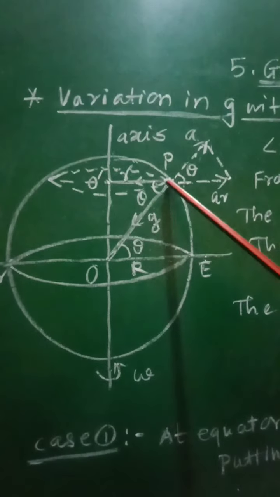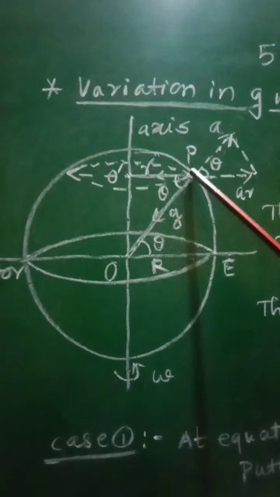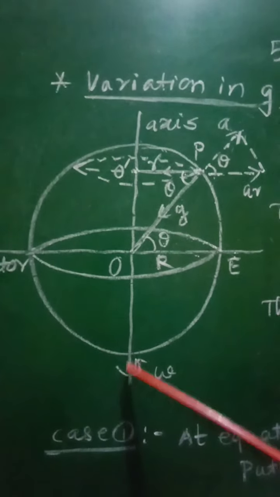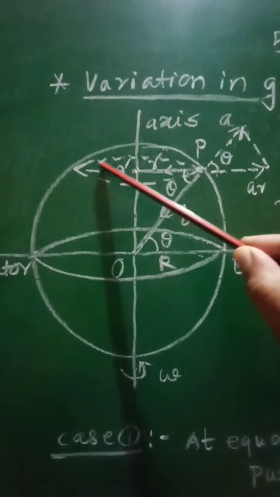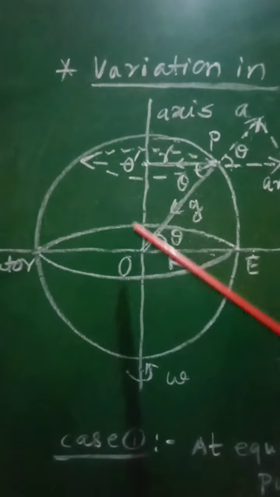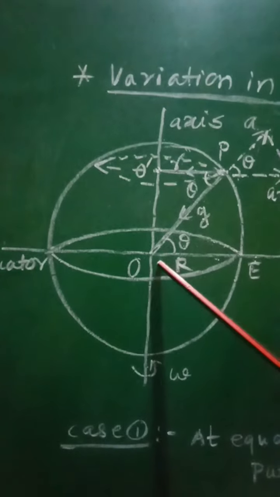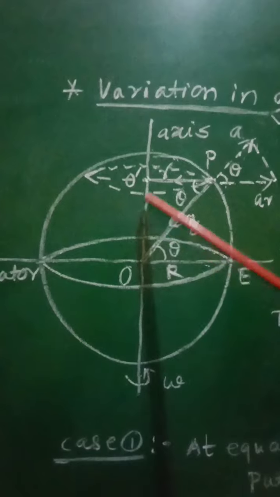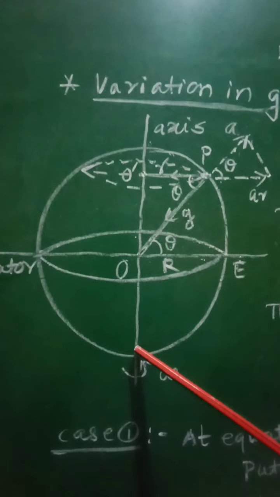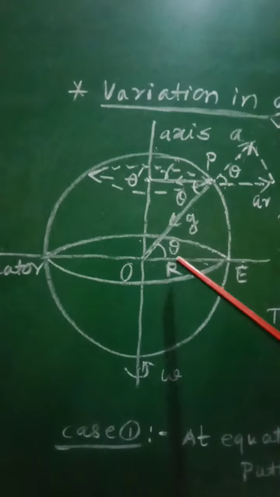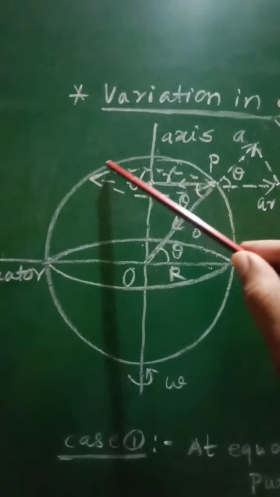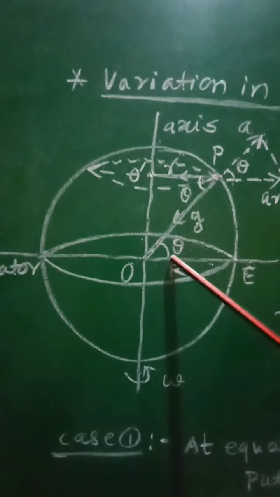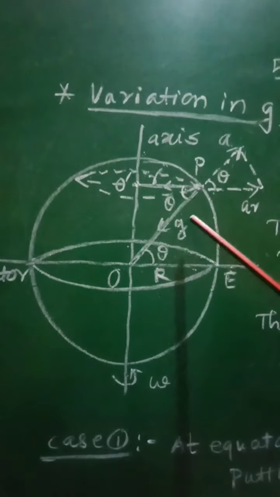So like this, if you consider any body which is present at this point P, as earth is rotating with constant angular velocity omega, that body will move along a circular path which will be parallel to this equator. So in this diagram, in the upper half portion as well as in the lower half portion, we will get the same situation, that is every body will revolve in a circle and that circle will be parallel to the equator.